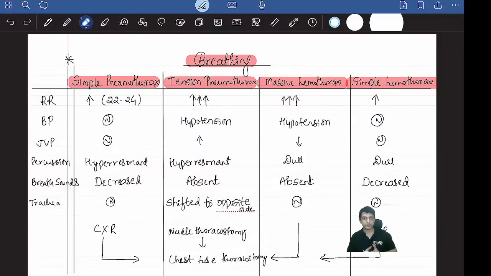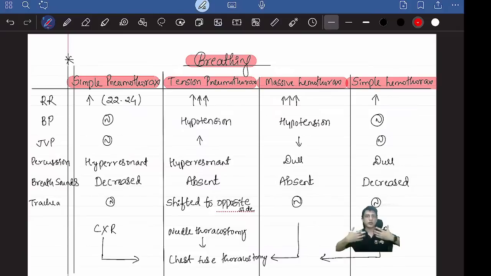Respiratory rate. See, breathing is happening like this. Whenever there is some obstruction in the lungs, what will happen to the respiratory rate? It will increase. In simple pneumothorax, a little bit of air is accumulating between the lungs and the pleura, so it's not disturbing much. But yes, there is some obstruction, so the respiratory rate will slightly increase to compensate the volume.